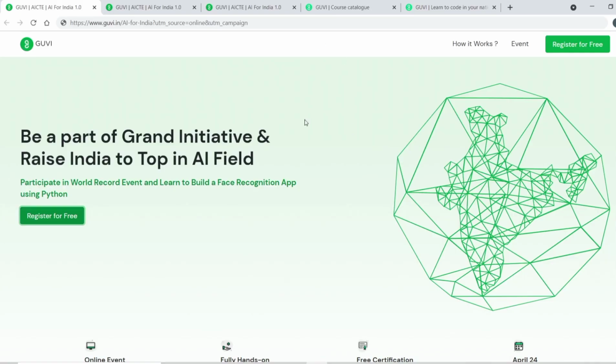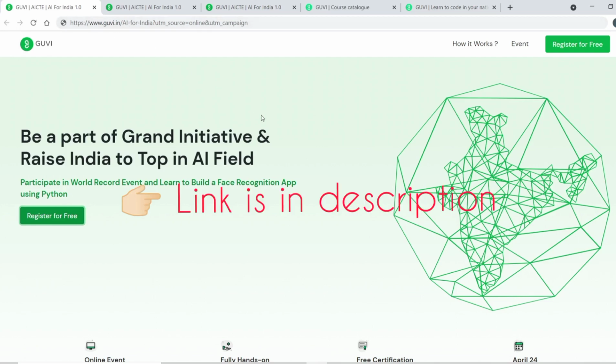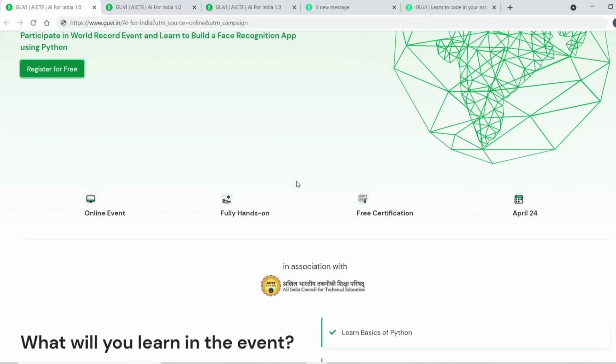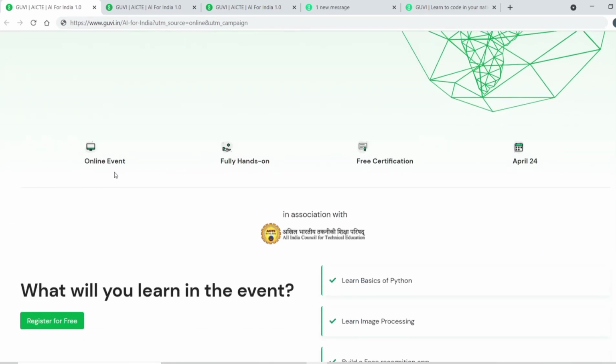This is the official site from where you can grab the course, that is govi.in. It is a tech startup by IIT Madras and IIM Ahmedabad. So scrolling down, you can see that it is an online event, fully hands-on, free certification is available, and the event will be conducted on April 24.